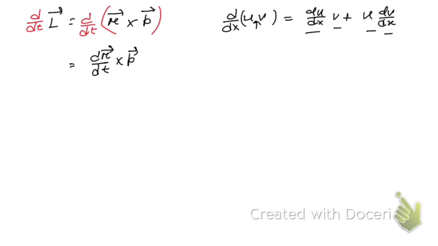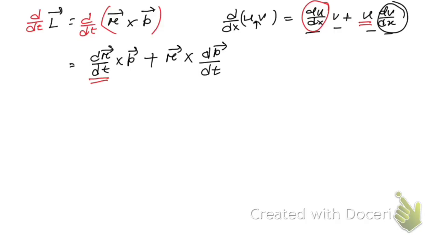So here you see, if we consider this one as u, this one as v, and now apply this rule. Derivative of the first function, so derivative of r, second function, that is p here. Okay, then first function, that is r, cross, as we have a cross product, then derivative of the second function, in this case p, which is momentum, right? Hope you have understood this.